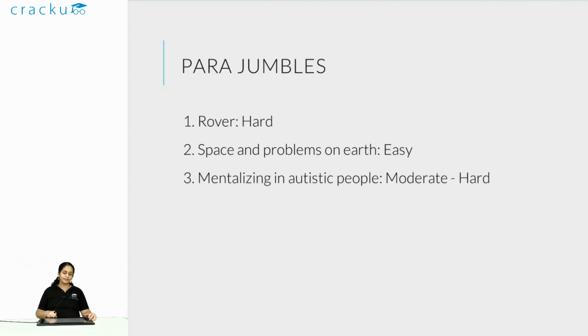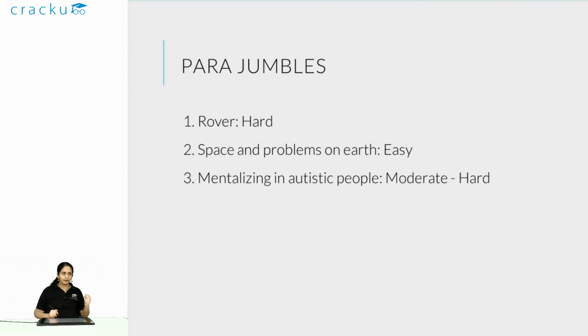Now let's take a look at VA. In the parajumbles, there was one easy parajumble which was on space and problems on earth. The reason why it was easy was because there were two pairs that could easily be formed. Once you understand the concept of mandatory pairs, once you could form those two pairs, you had a 50% chance of solving the question correctly. Once you had that, then most people would be able to get the correct order. So if you are able to form pairs logically, then you should definitely solve those kind of parajumbles first.